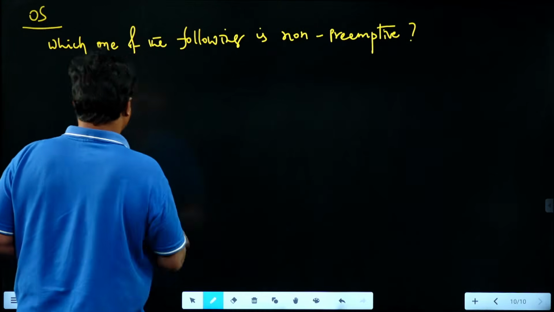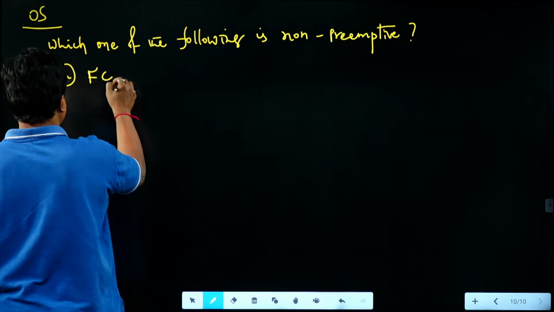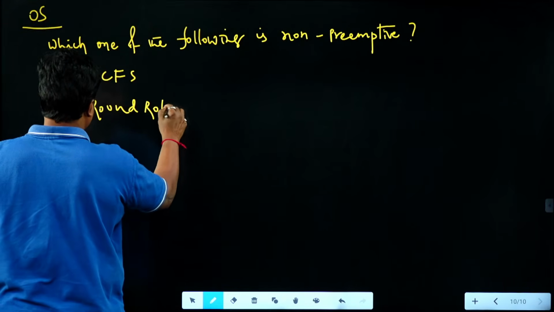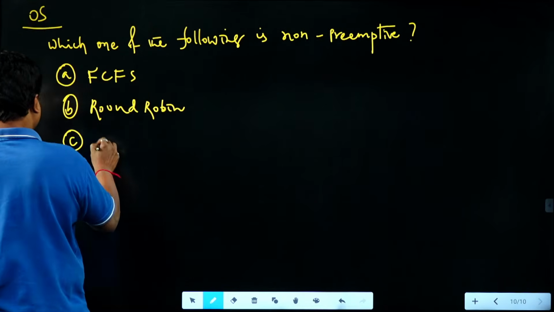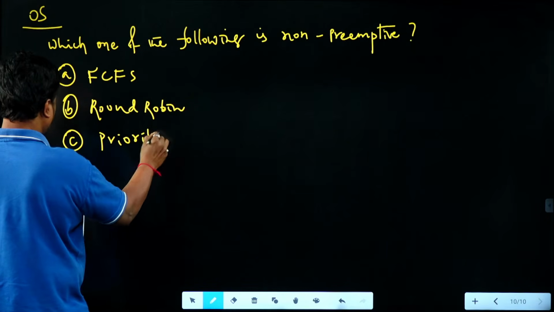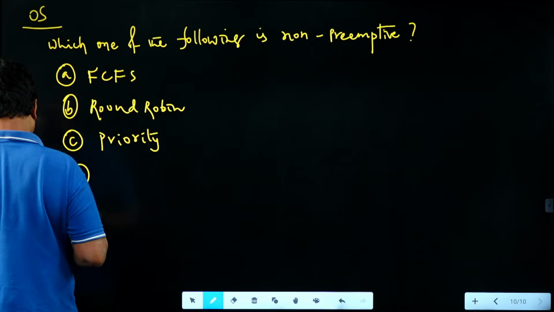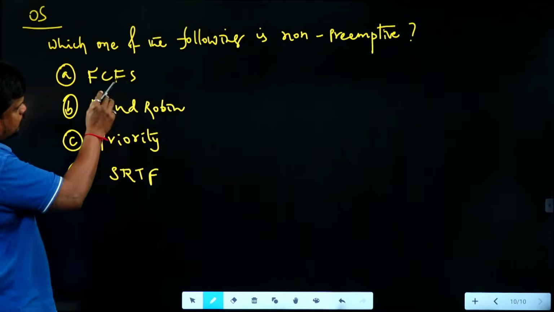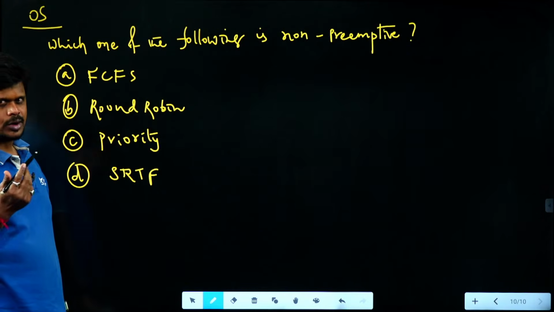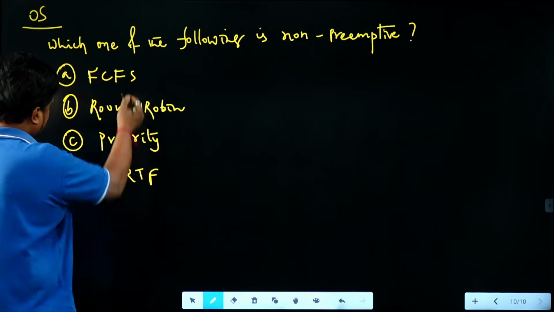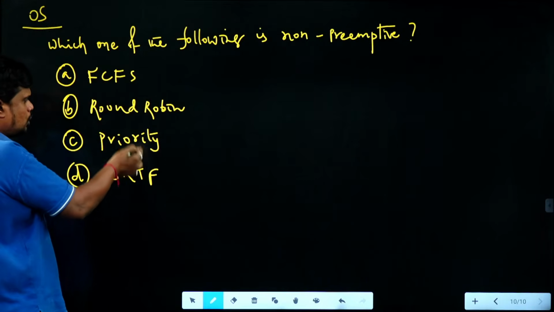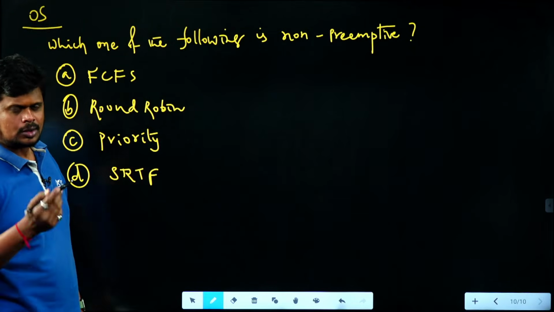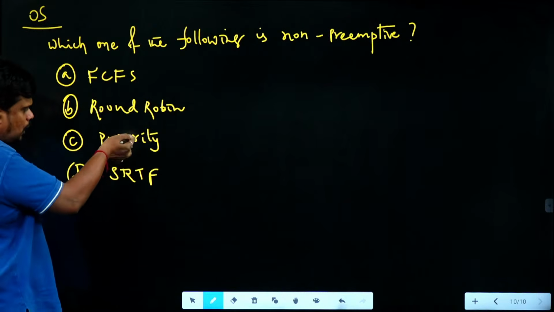Option A is FCFS, option B is round robin, option C is priority, and option D is SRTF. If you compare this question with that previous year question, I hope it is the 2008 question, these 2 options are common there also, but the other 2 options were changed to the multi-level queue scheduling algorithm and the multi-level feedback queue scheduling algorithm. Instead of those 2 algorithms, SRTF and priority are mentioned.